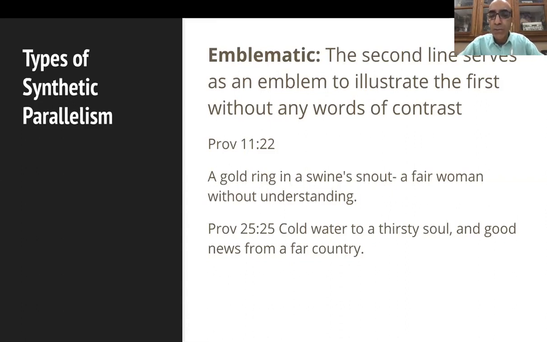Proverbs 25:25: "Cold water to a thirsty soul, and good news from a far country." So there are no words of contrast. In other words, cold water to a thirsty soul is like good news from afar. So there's no word of comparison there. For example, even the first one, a gold ring in a swine's snout is like a fair woman without understanding, doesn't do that. It's just giving it without any words of contrast. So it's emblematic.